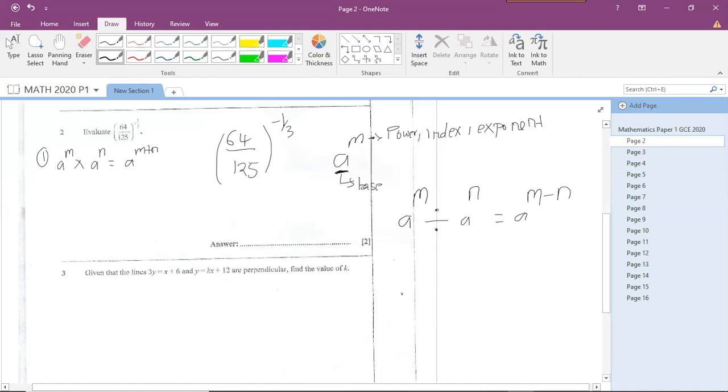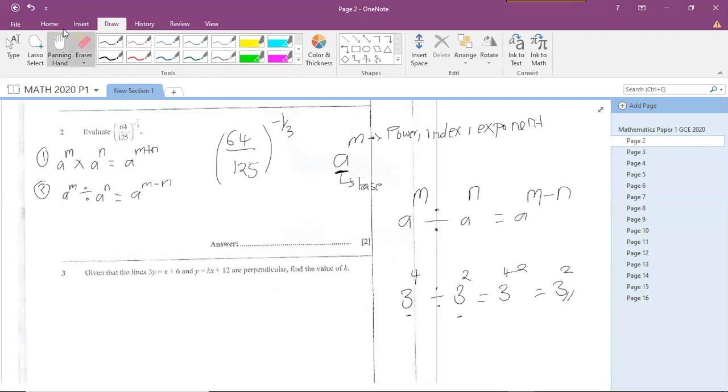So for example, if I've got 3 raised to the power of 4 divided by 3 raised to the power of 2, I'll be like, okay, these are two indices on the same base. So what I have to do is subtract the powers. So this will be 3 to the power 4 minus 2. So my answer will be 3 to the power 2. So this is how you use the second rule of indices. I'll write it here: a to the power m divided by a to the power of n will give us a to the power of m minus n.